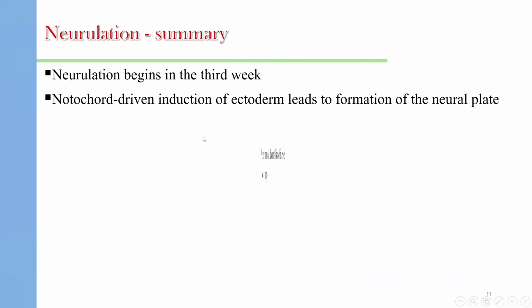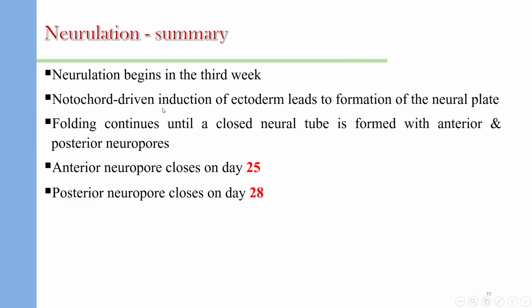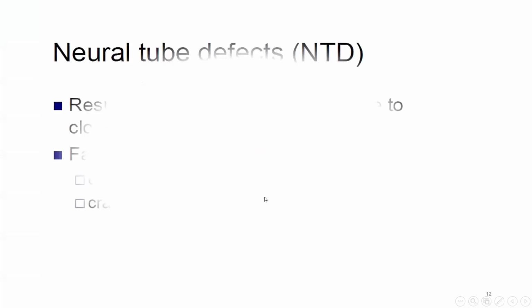As a summary, neurulation begins in the third week. Notochord will drive the induction of ectoderm that leads to formation of a neural plate. Forming the neural plate will drive the neural tube formation. Folding continues until the closed neural tube is formed with anterior and posterior openings that are called the neuropores. The anterior neuropore closes on day 25 and the posterior neuropore closes after 2 to 3 days, on day 28 of gestation.